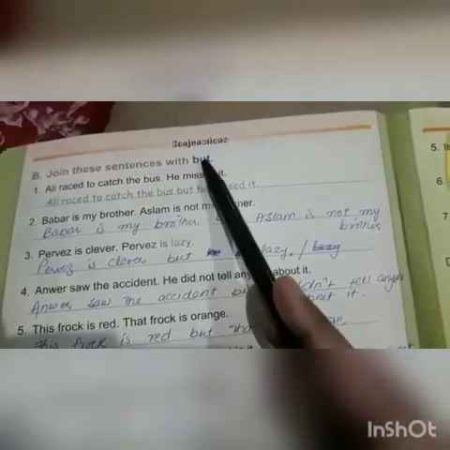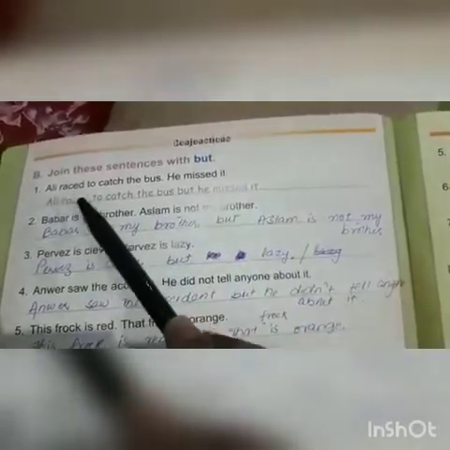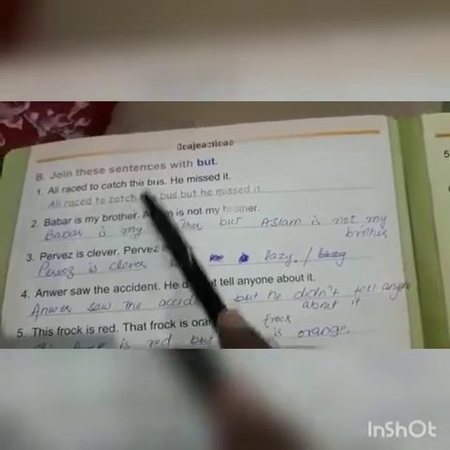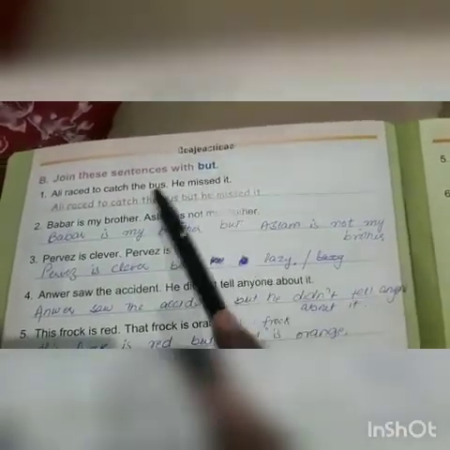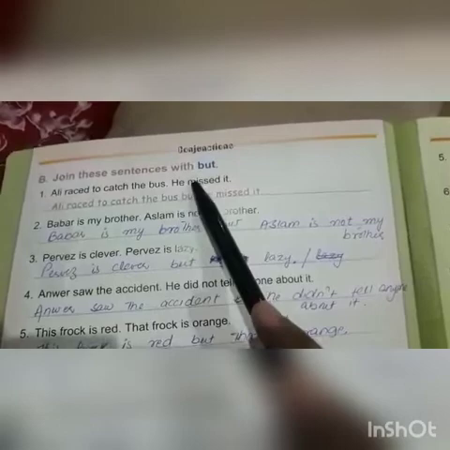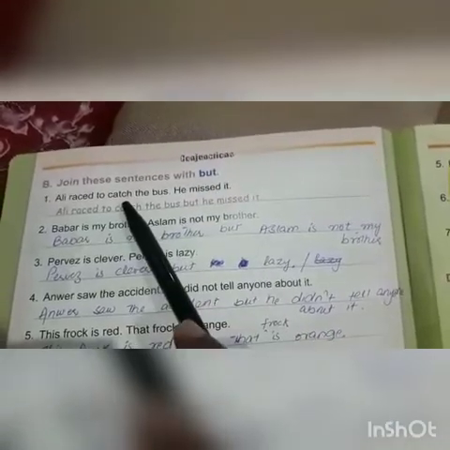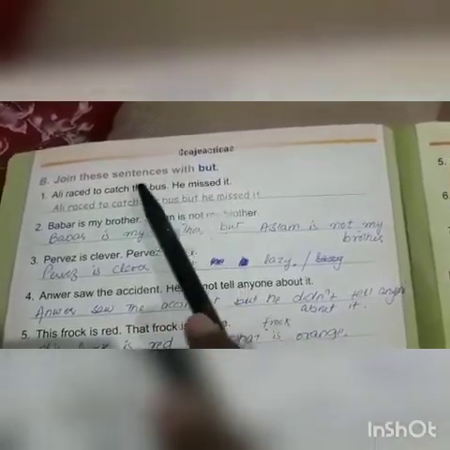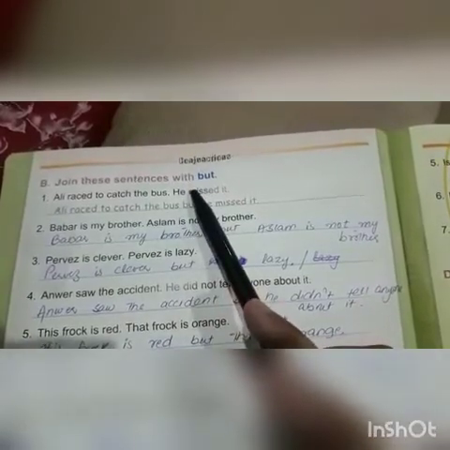We are supposed to join them using but. For example, Ali raced to catch the bus but he missed it. He tried but he missed. It means he was unsuccessful in that. One is one piece of information, and the second is a kind of contrasting piece of information.